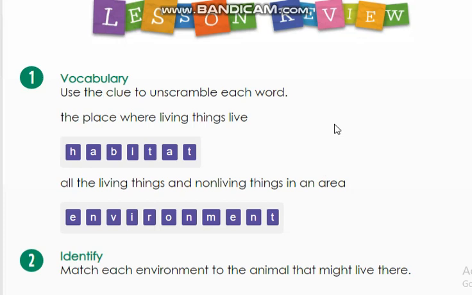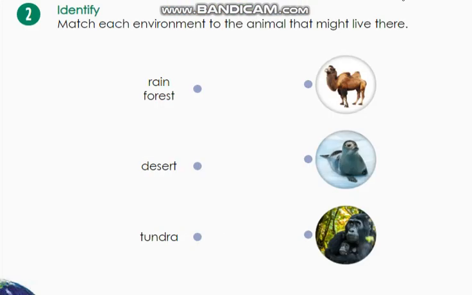Now let's move to question number 2. We're gonna match or draw a line to match each environment to the animal that might live there. The camel lives in the desert. The seal lives in the tundra. And the gorilla lives in the rainforest.